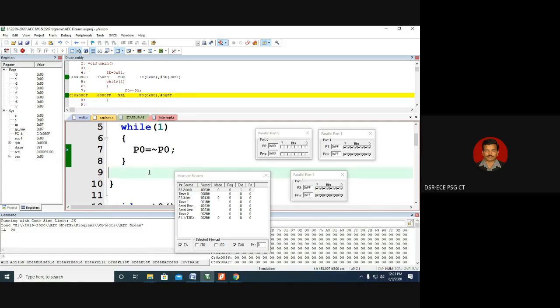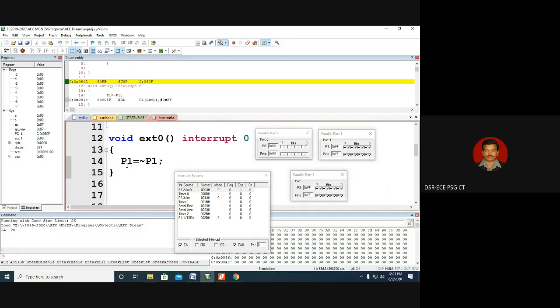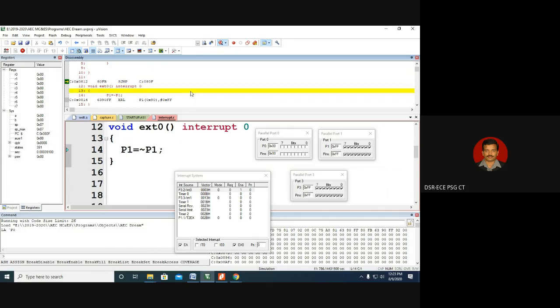Now we have to check that the complement of port 1 is written in the vector location 0003. That I have to ensure. Yes or no? This has to be written in the memory location 0003. Let us go to the disassembly window.